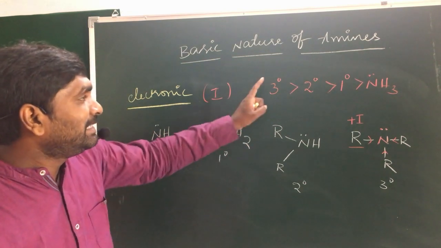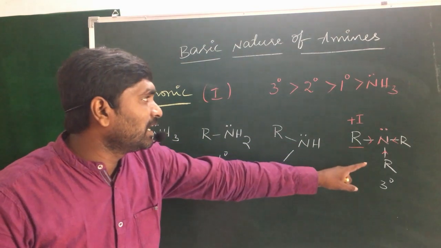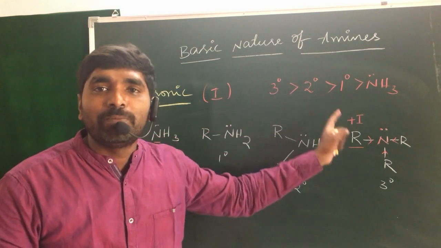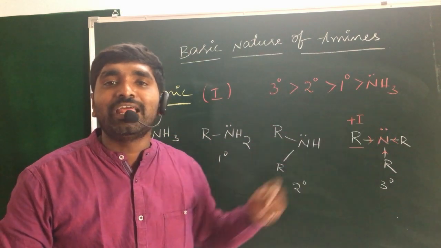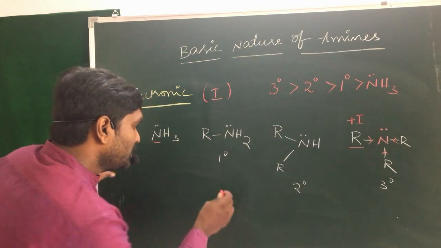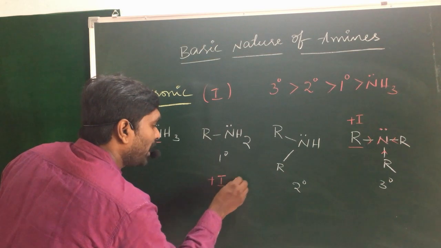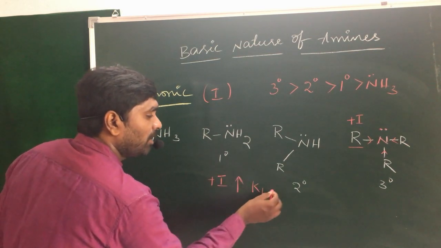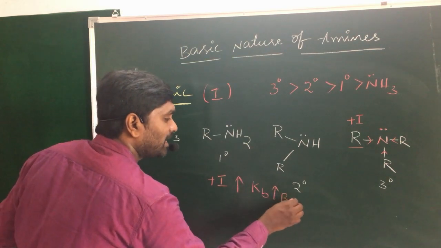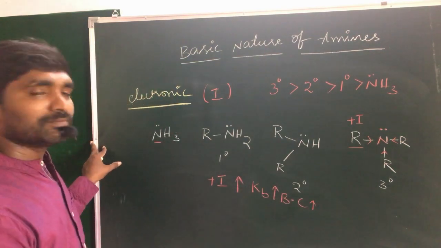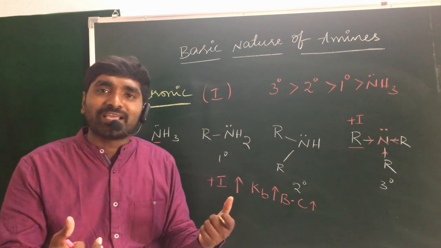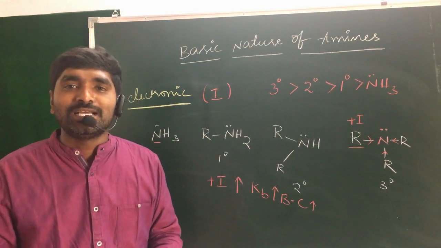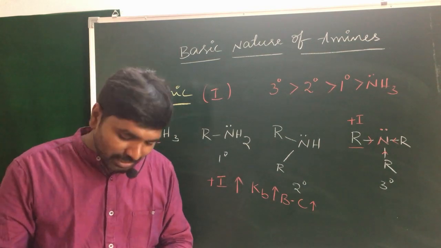So that's why tertiary amines are more basic in nature, after that secondary, after that primary. Ammonia is a weak base when compared to the 3 degree amines. If the plus I groups increase, the Kb value increases. Kb means nothing but the basic character increases. That means as the number of alkyl groups bonded with nitrogen increases, the basic character automatically increases.